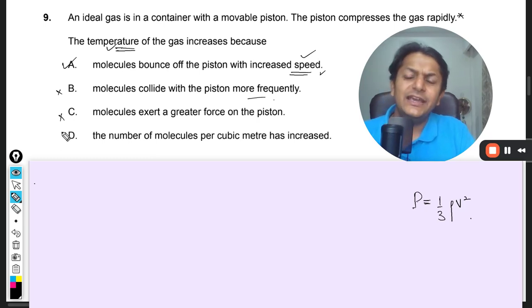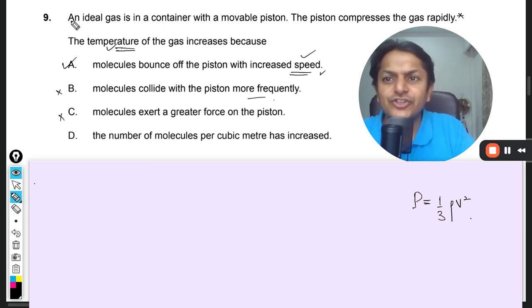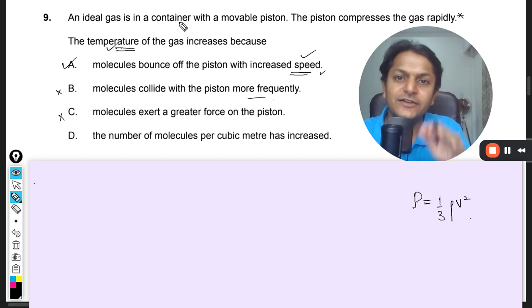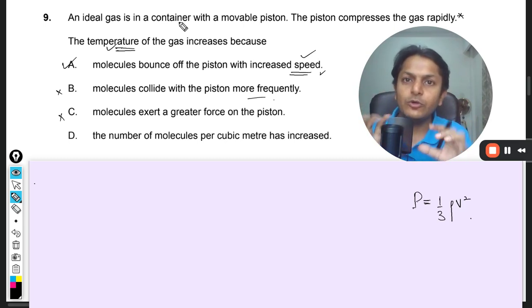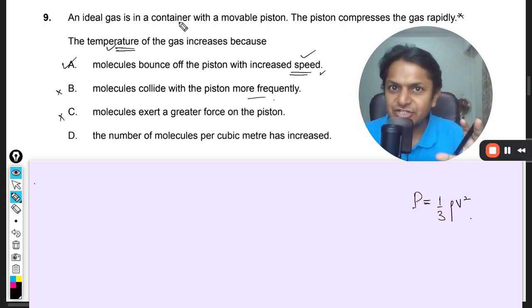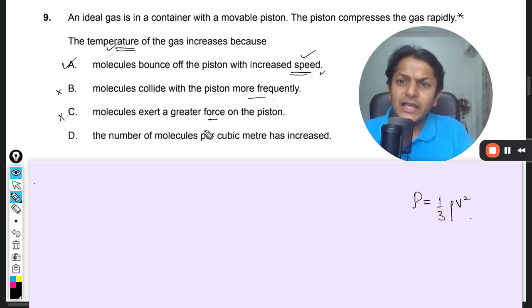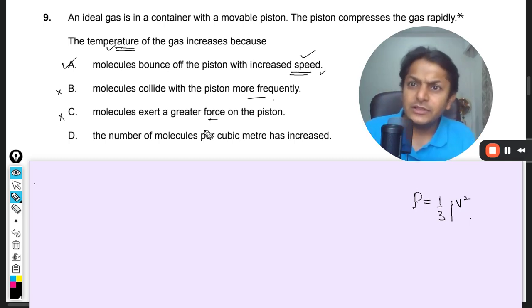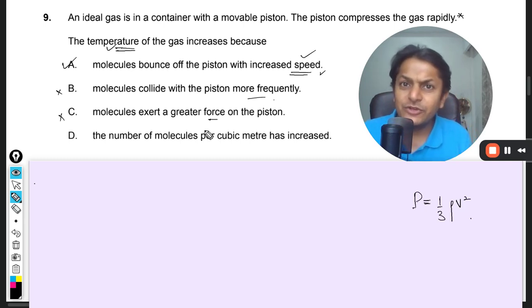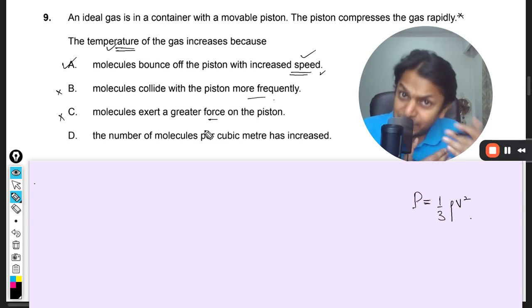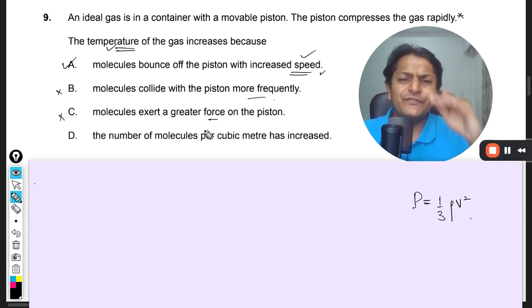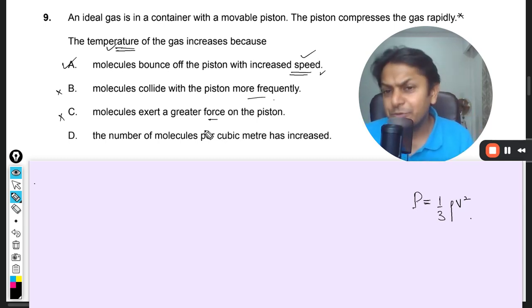I can only say that given this condition, that the ideal gas is in a container with a movable piston, and the piston compresses the gas rapidly, you are actually talking about a certain context. So even this is not wrong. The pressure will be more, there is no doubt about it. The pressure is going to increase. So if the pressure is increasing, it means that the force has increased. So these are very near kind of options, I would say.